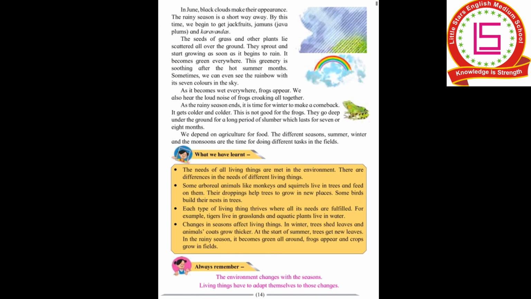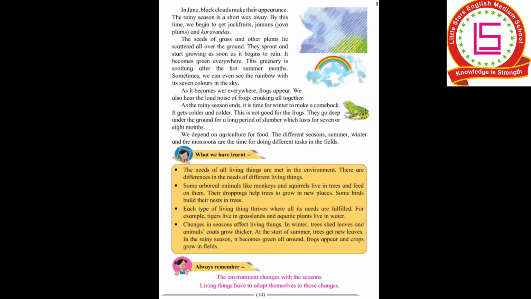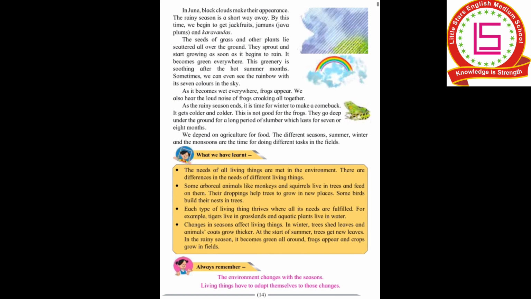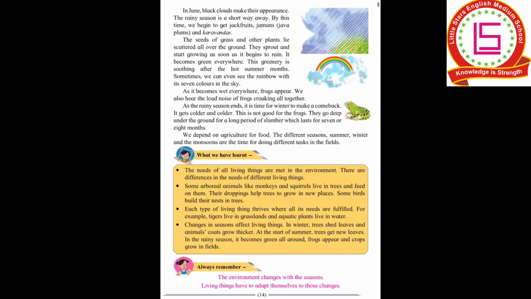The seeds of the grass and other plants lie scattered all over the ground. In this month, also the farmers start laying seeds all over the ground. They sprout and start growing as soon as it begins to rain. It becomes green everywhere. Whenever it's rainy season, you can see that greenery is observed everywhere. This greenery is soothing after the summer hot months.